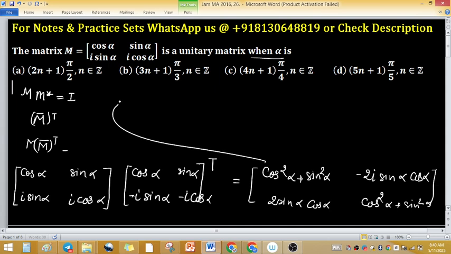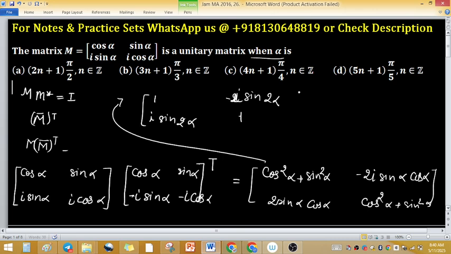So from this I can write 1, iota sin 2 alpha, minus iota sin 2 alpha, and 1.